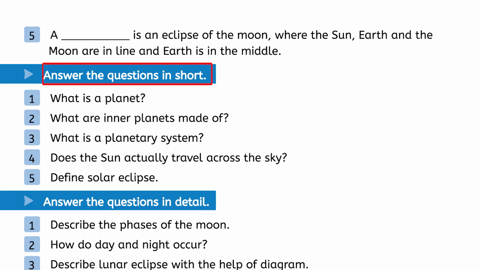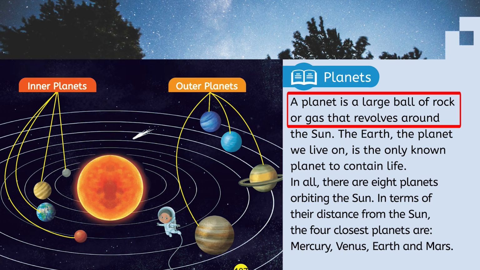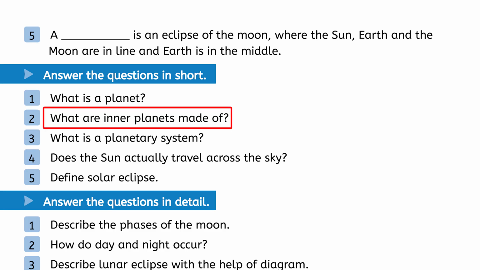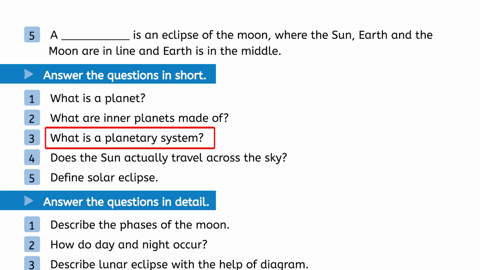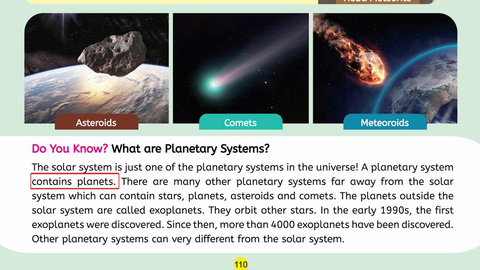Answer the questions in short. Question number 1. What is a planet? And the answer is, a planet is a large ball of rock or gas that revolves around the sun. Question number 2. What are inner planets made of? And the answer is, the inner planets are made up of mostly rocks. Question number 3. What is a planetary system? And the answer is, a planetary system is a system that contains all planets.